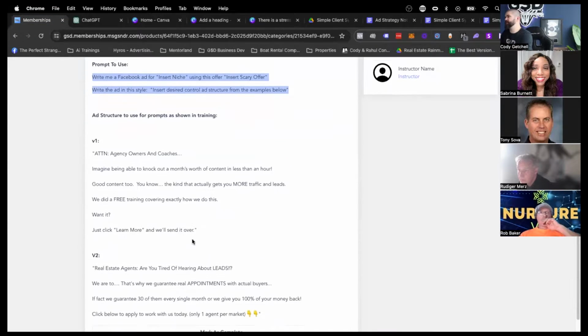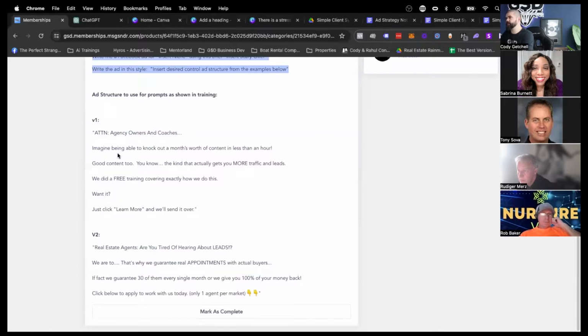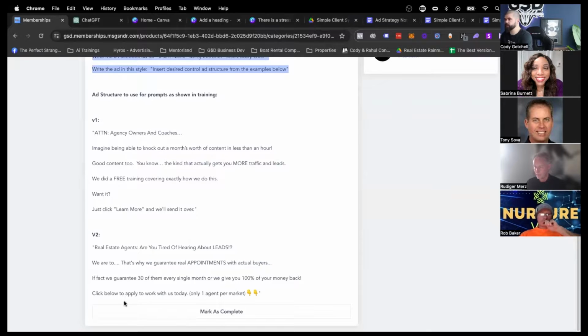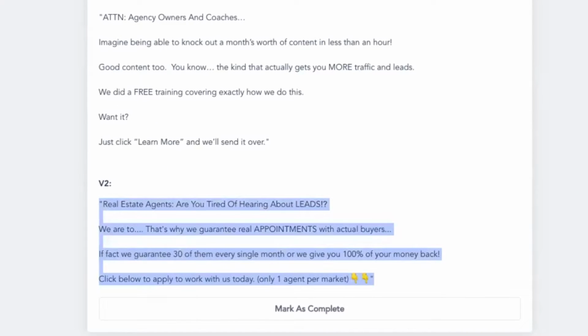The control ad is always very, look at this, how short and easy this is, right? So we have 2 control ad styles that I use for these prompting, and it's just for control ad basics, just straight scary offer. It's very, very specific to just directly to that offer. So what I have here is one where it says apply to work for us and one where it says free training. So this one is a scary offer that's about applying to work for us.